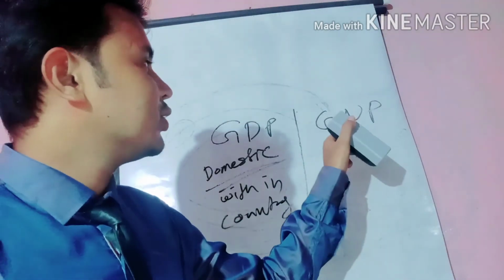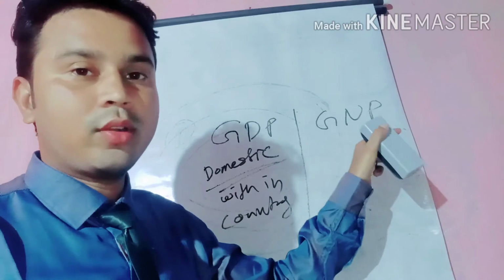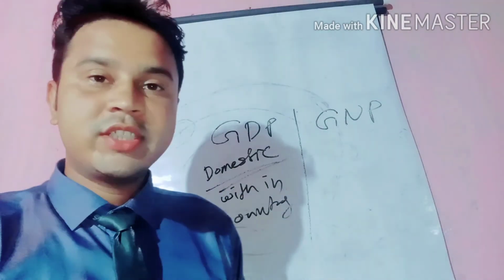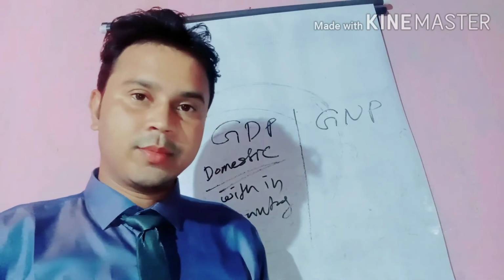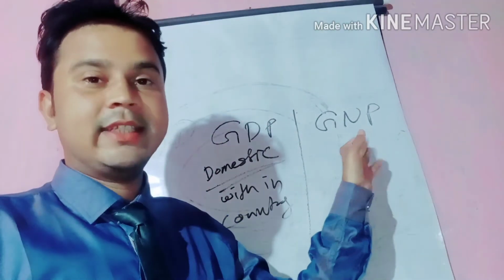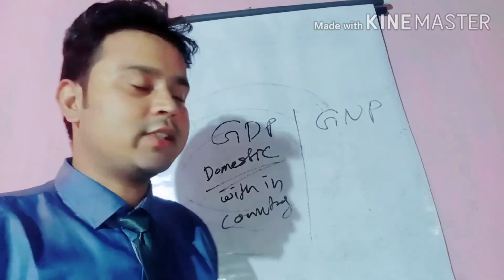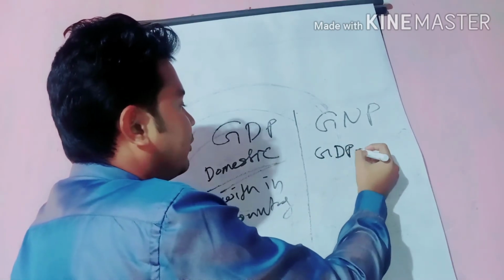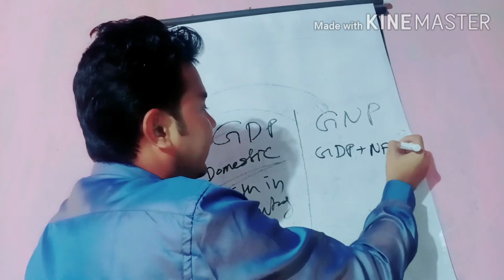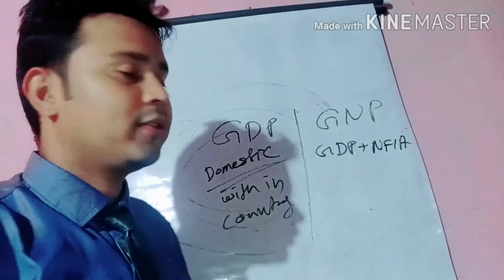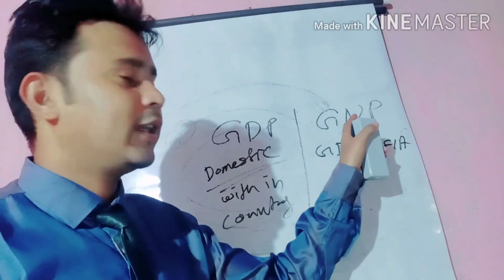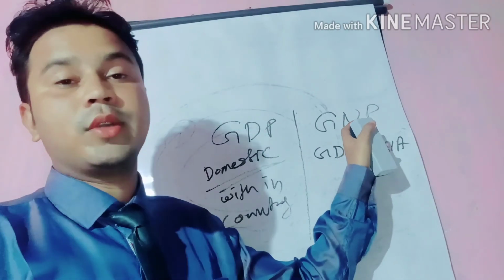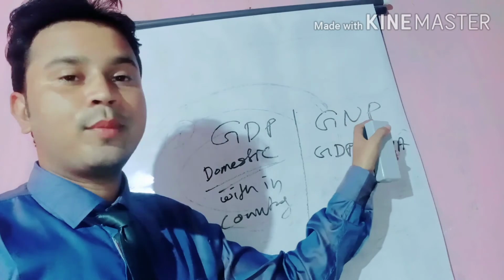But the gross national product means that the product which is produced outside of the country is also included, if it belongs to our country. That means if we add the GDP plus NFIA, net factor income from abroad, then we get the gross national product, the national income, or the total national product.